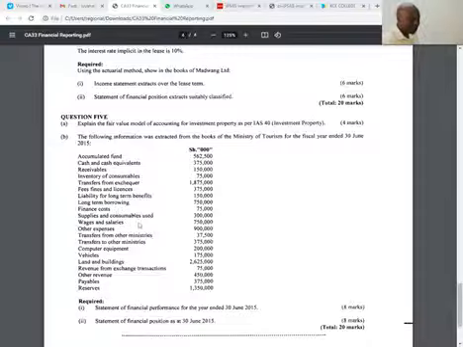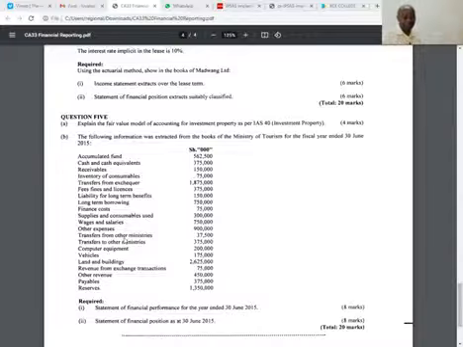Supplies and consumables used, remember, statement of financial performance. Wages and salaries is an expense, statement of financial performance. Other expenses, statement of financial performance. Transfers from other ministries, they gave us money.